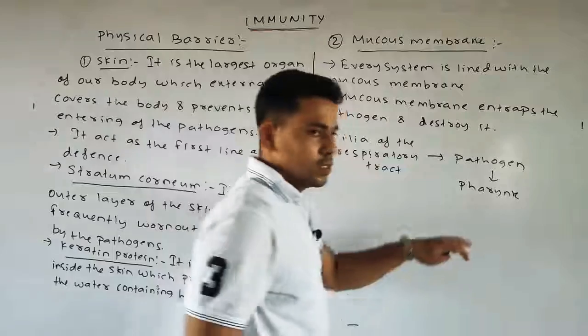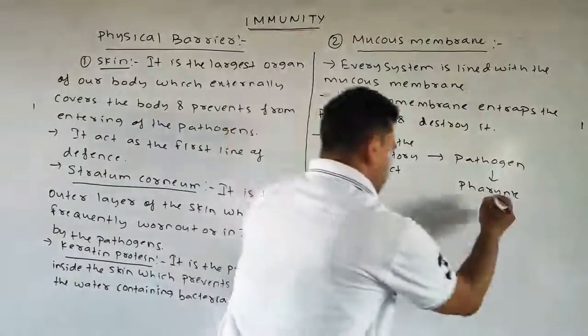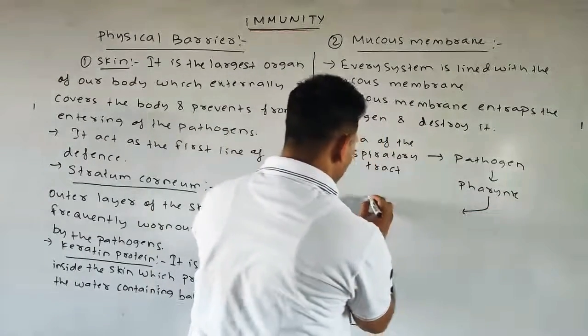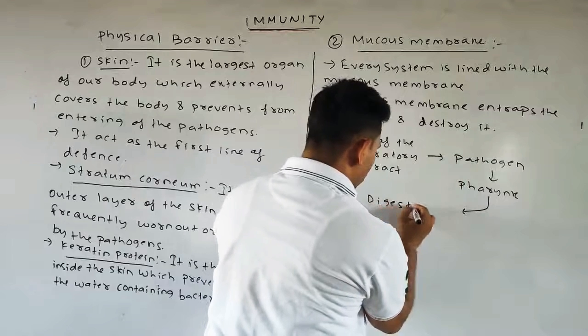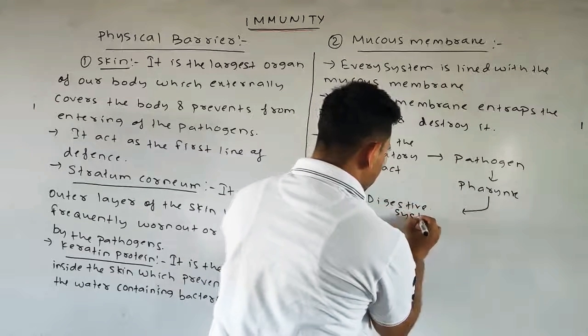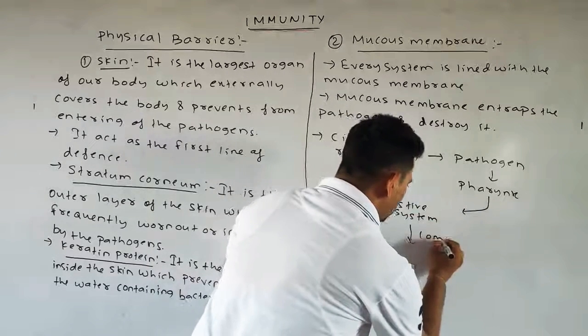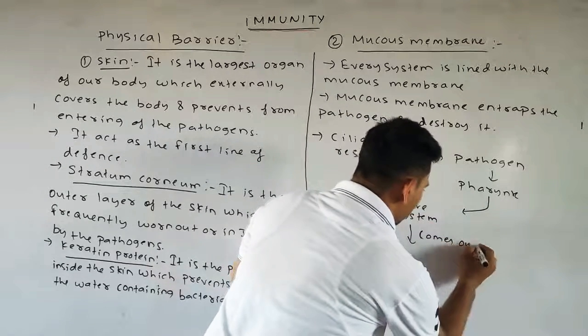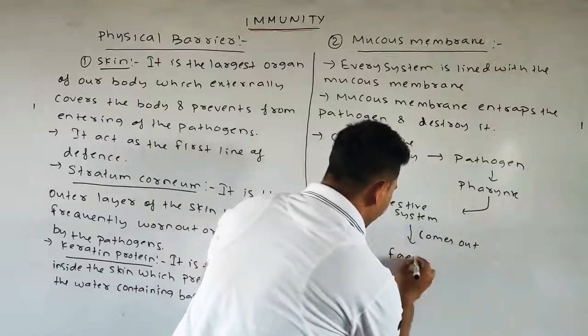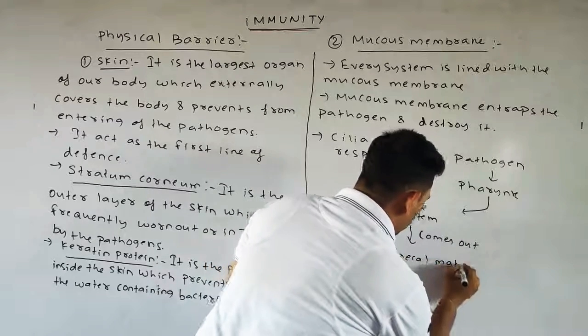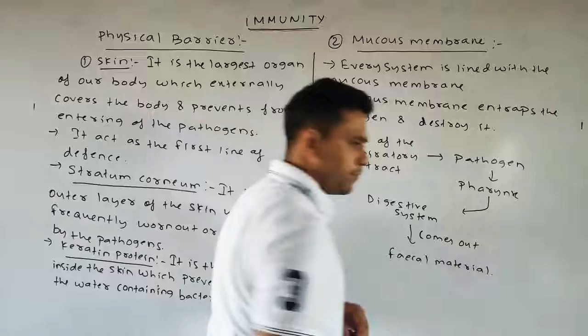Okay. Further, this pathogen is taken into the digestive system, and finally this pathogen comes out as the fecal material, or we can say fecal matter.